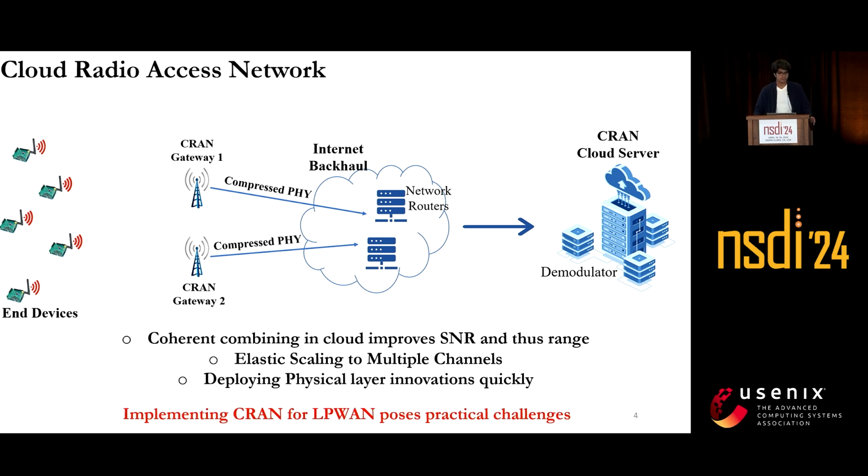I want to mention that in traditional networks where CRANs are deployed for cellular, the backhaul that connects gateways to the cloud is fiber optic backhaul, whereas LPWANs are deployed in remote locations where fiber optic backhaul is not available, and what we are left with is mostly cellular backhaul.